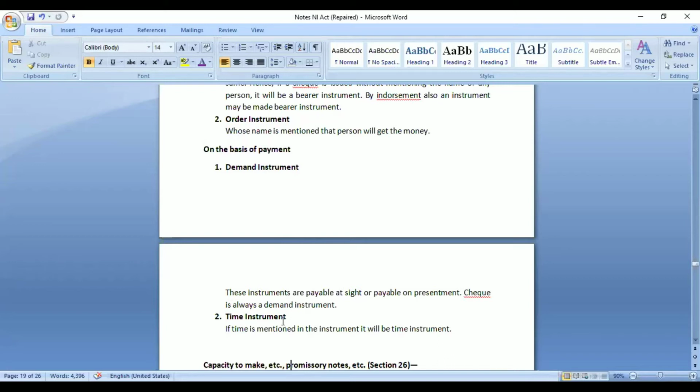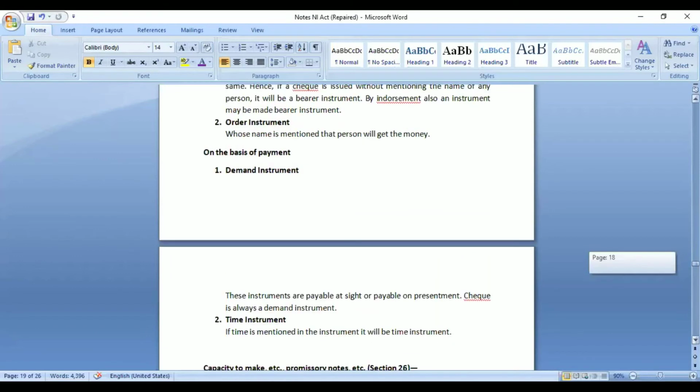And what is a time instrument? If the time is mentioned in the instrument, it will be a time instrument. If we are mentioning that after 3 months the payment has to be made, that means it is a time instrument. If we are mentioning after death of this particular person, or 15 days after death of this person, payment has to be made, or a specific date, in those cases it will be a time instrument. We are specifying the time when payment has to be made. So these were the various classifications of negotiable instruments.